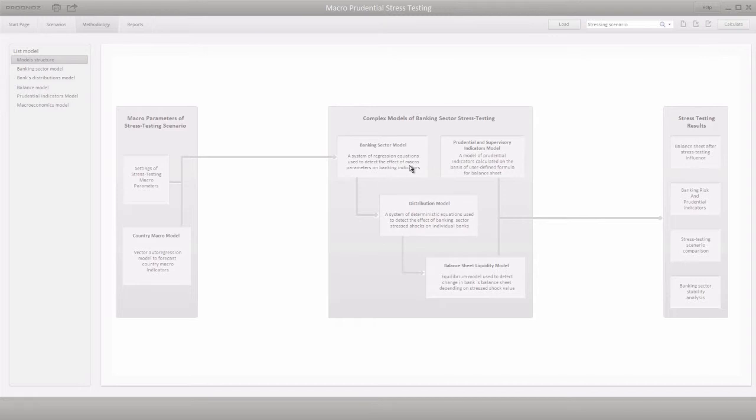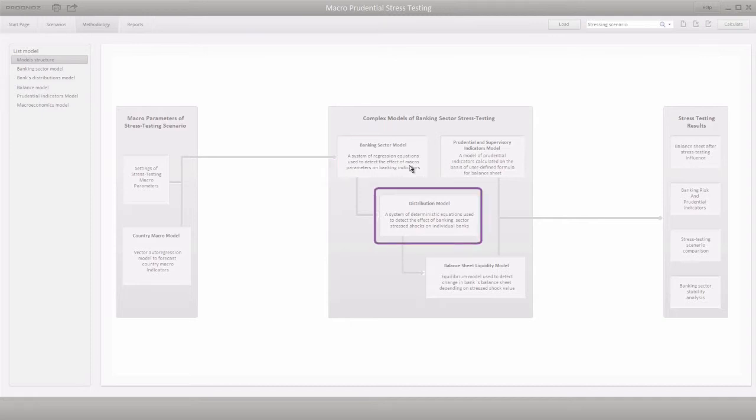As shown in the flowchart, the first stage defines the shocks for the macroeconomic indicators used as scenario parameters. You can complete this stage manually or using model-based methods. In the next stage, the banking sector model estimates the impact of the defined macroeconomic shocks on the country's banking sector.